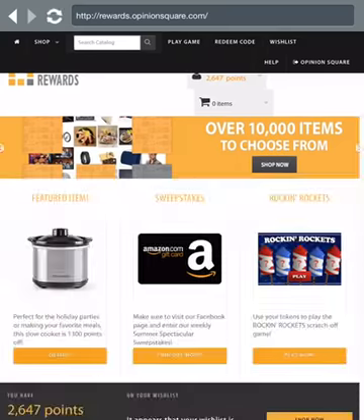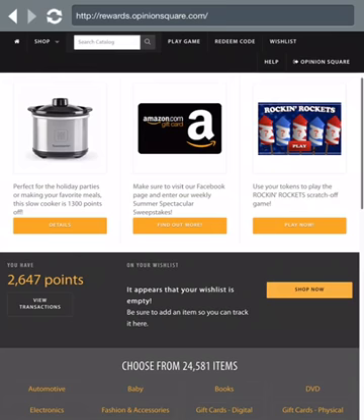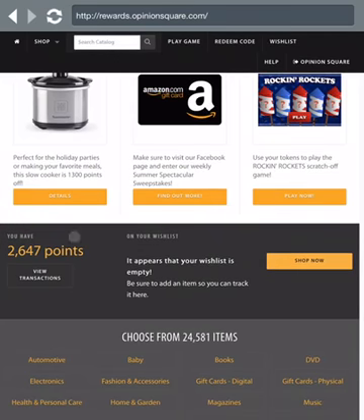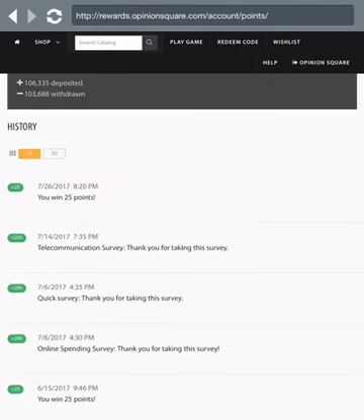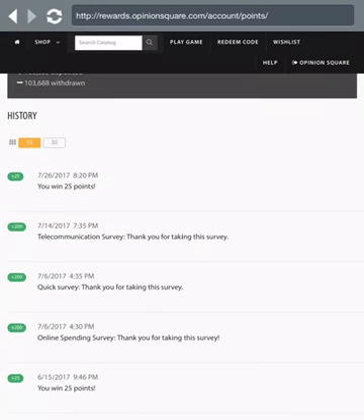And see, if I scroll down, you could see here, down near the bottom on the left side, you have 2,647 points, and then you can view transactions, which would be previous things that I've ordered. And then there's a wish list over here in the middle. And then here it's telling me, see, I won 25 points.